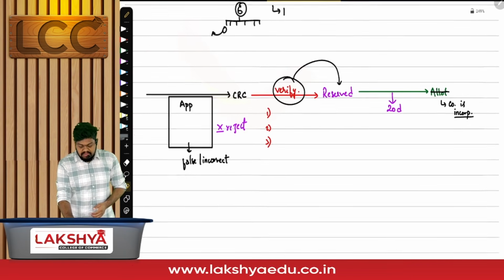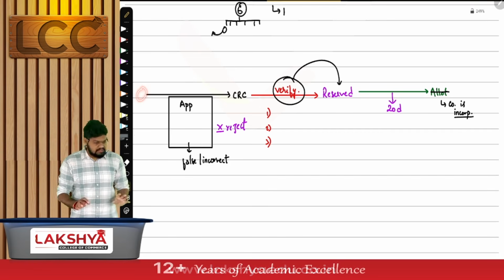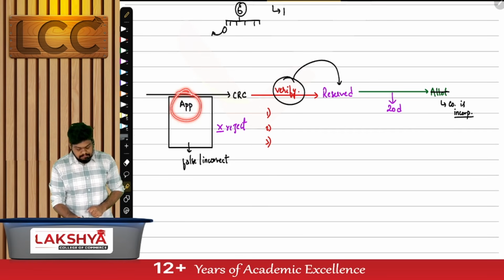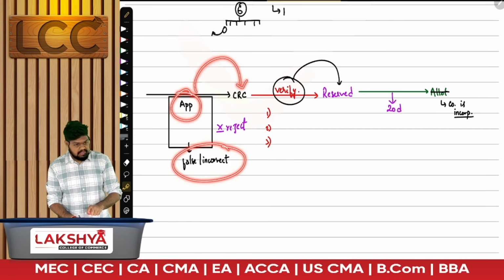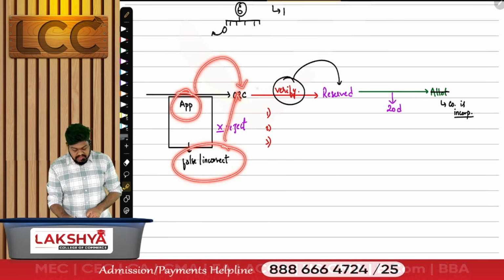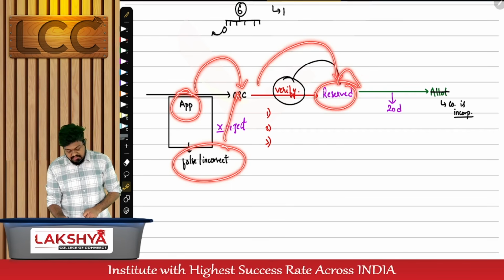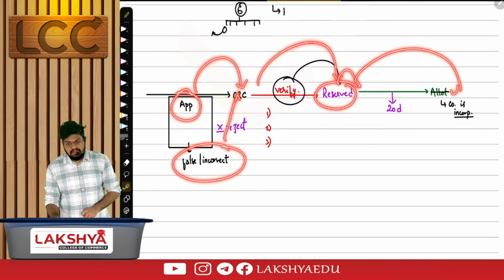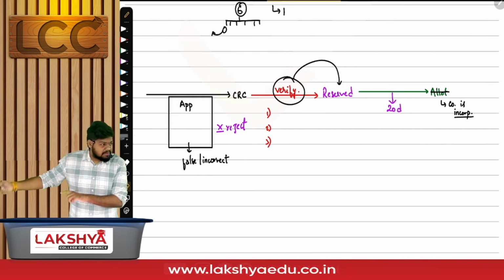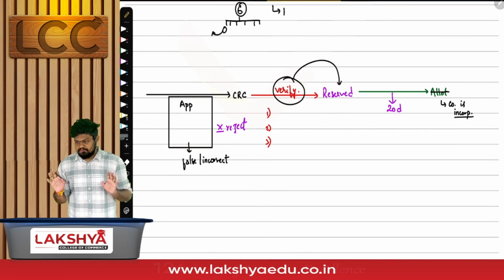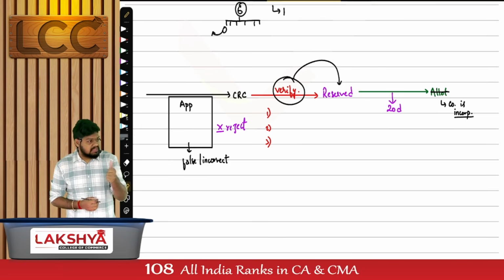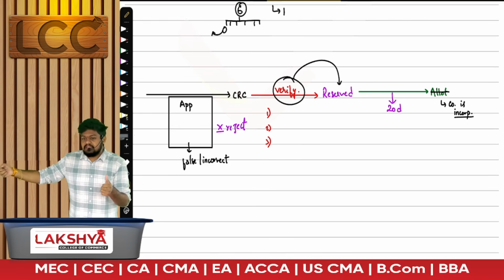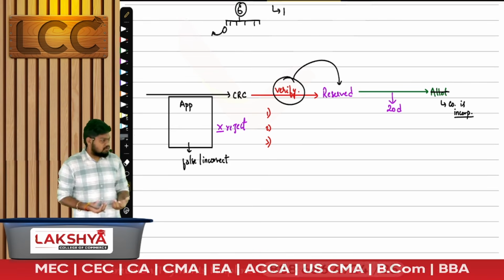What happened? A subscriber to the memorandum or an existing company made an application to the CRC which has false or incorrect information. But the CRC, after verifying it, has already reserved the name. After reserving the name but before the company is incorporated, I got to know the false information. Give me the sentence. When did I get to know the false information? After the name is reserved but before the company is incorporated, I got to know the false information.